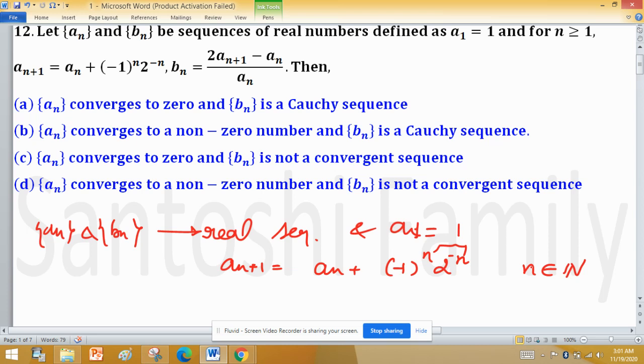To understand this problem, we can take them as integers.